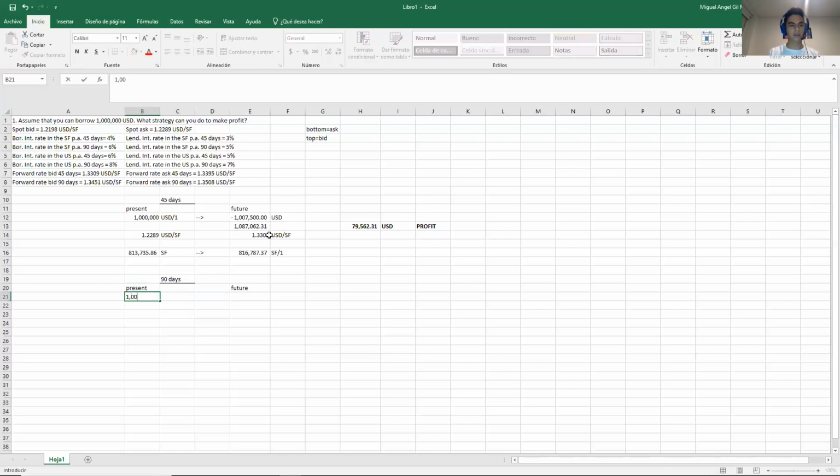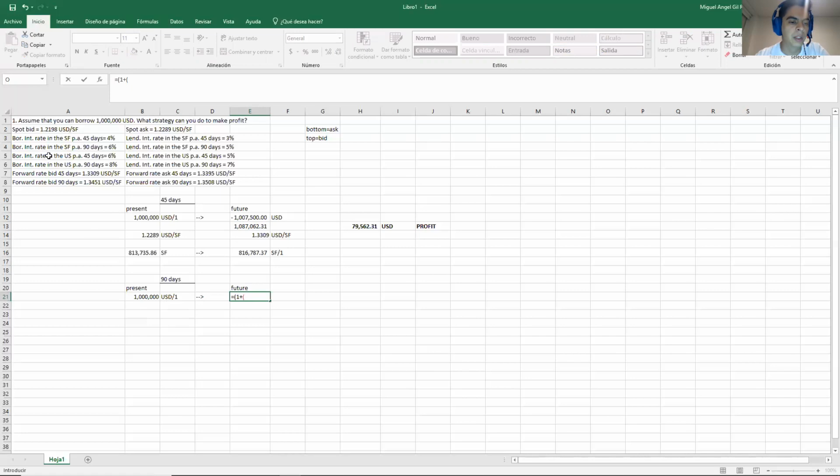So again, I have $1 million. I need to convert that $1 million to the value that I will have to pay in the future because this is money that I am borrowing. So future value formula: 1 plus the interest rate that is relevant in here. So because I am borrowing, it will be one of these four. So borrow, then in the US, because I am in the US, so it will be one of these two.